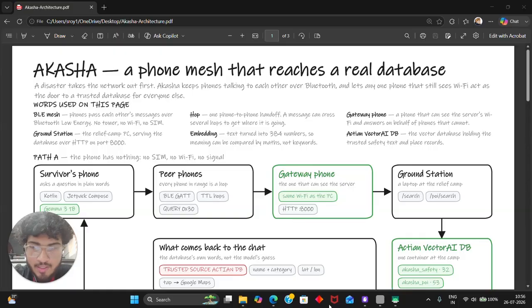What we have built is Akasha, an application that lets you communicate with people without internet access over Bluetooth. You can send text messages, you can send a photo, you can send voice notes, and you can send your live location.